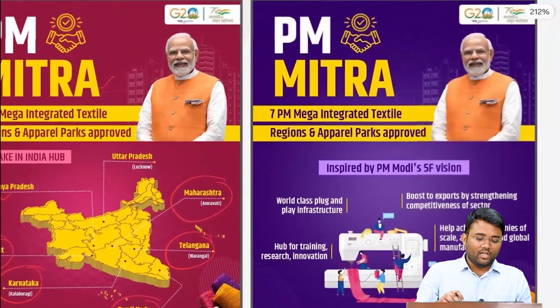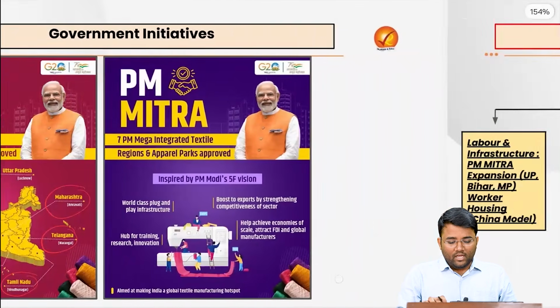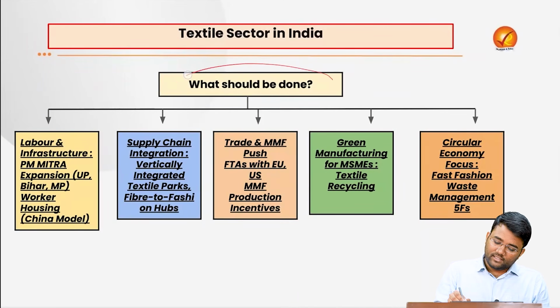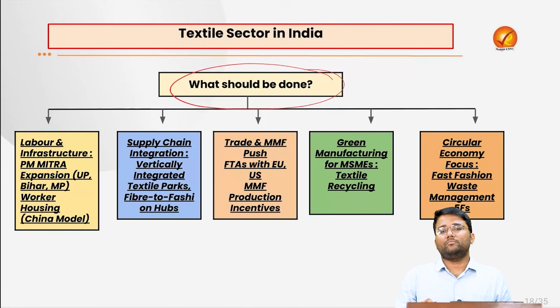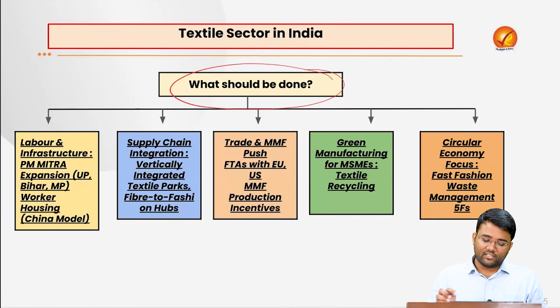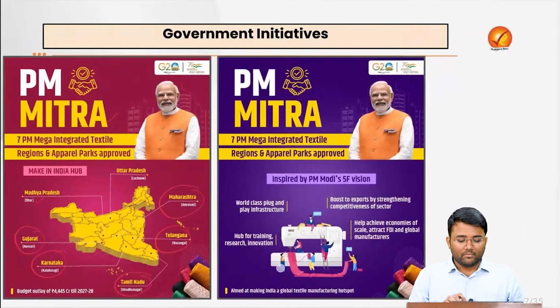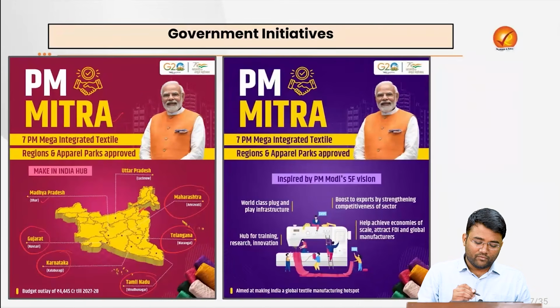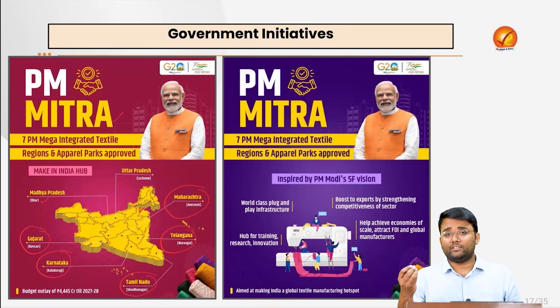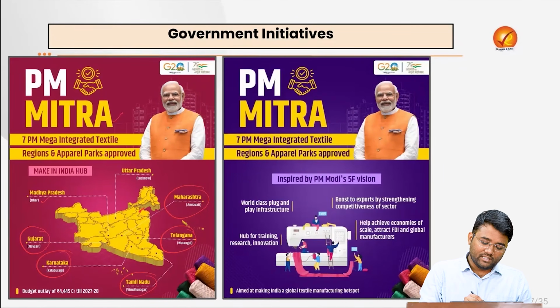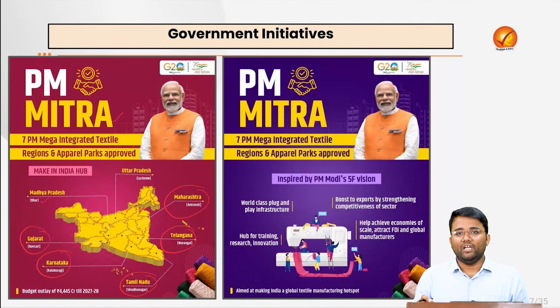These are the 7 integrated textile regions. And next is the way forward, that what should be done for improving the textile sector. First of all, we need to actually look into the labor and the infrastructure issues. For example, we need to expand the PM Mitra to some other areas like West Bengal, which is one of the highest producers of jute, and the areas of Bihar and Uttar Pradesh, where we have